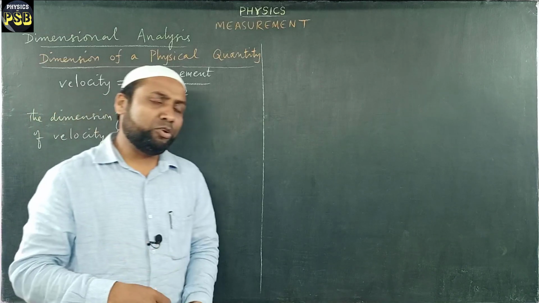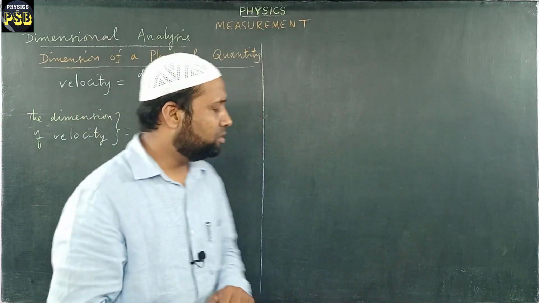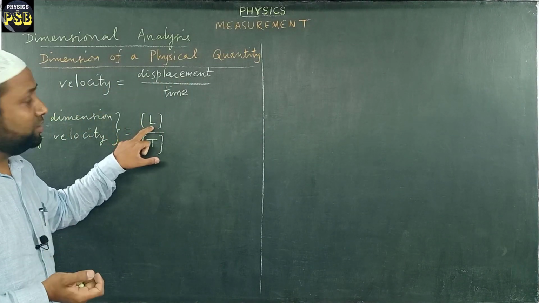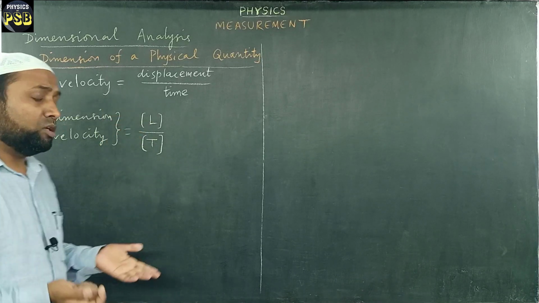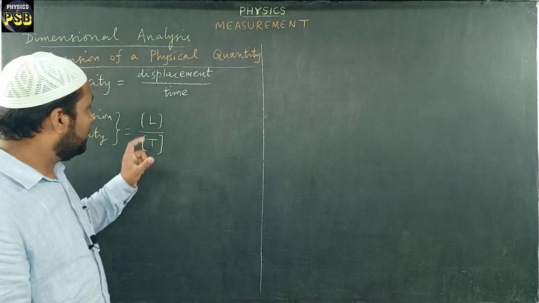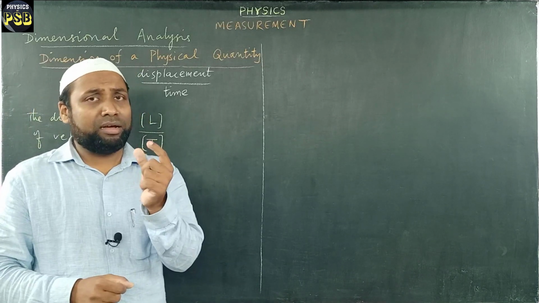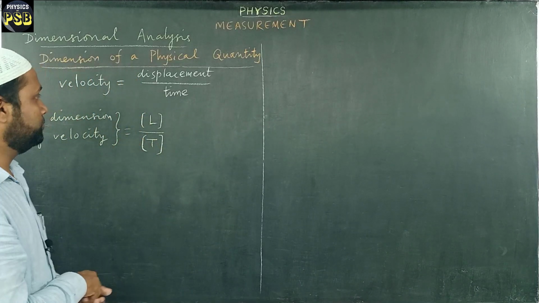Now, I told you dimension is nothing but the power of a fundamental quantity. But here we have only a fundamental quantity, but there is no power. You remember this, whenever you do not find a power in a given quantity, that means the power is 1.